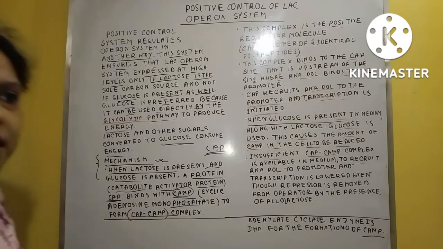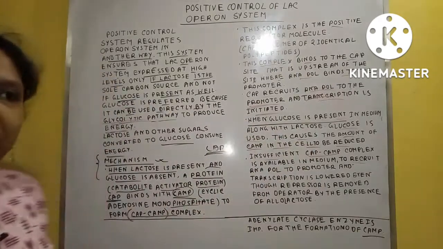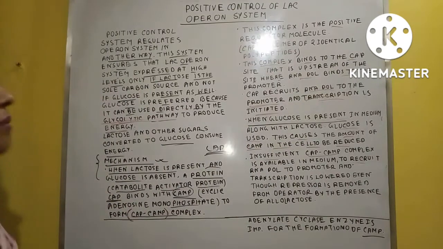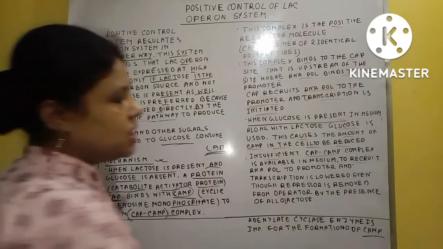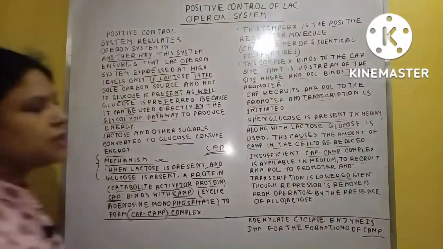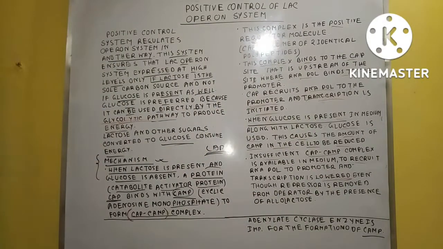The CAP protein generally induces the RNA pol to bind with the promoter. Clear? But if the amount of the CAP-cAMP complex is very reduced, what happened? It cannot induce the RNA pol to bind with the promoter. So transcription is lowered.